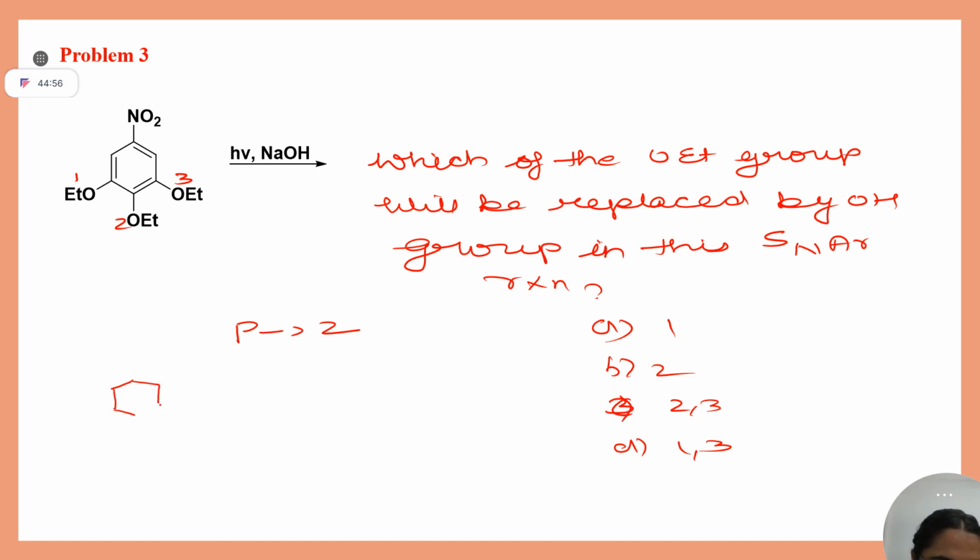This is your simple benzene. Now benzene can have two structures possible. If I want a negative charge on the cyclopropane carbon, it will be negative, positive, then positive, negative. This is possible, or I can draw its resonating structure like this also.